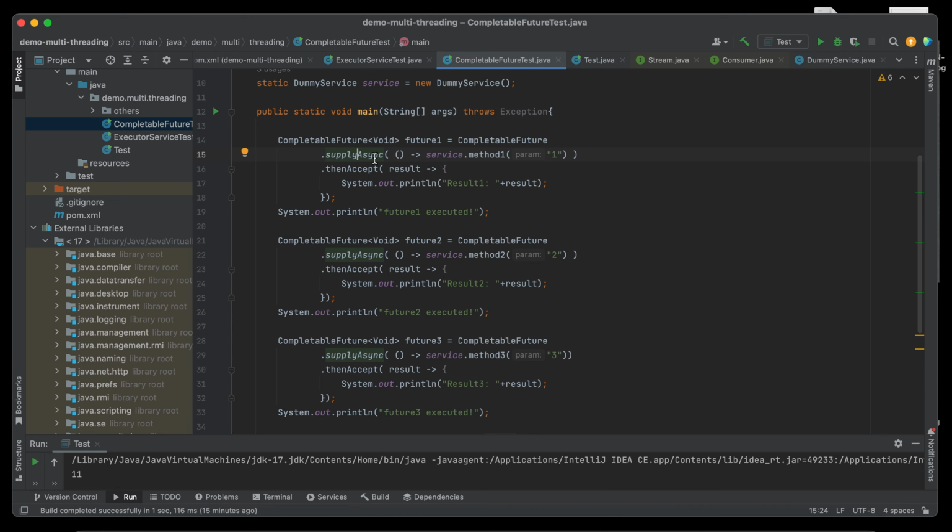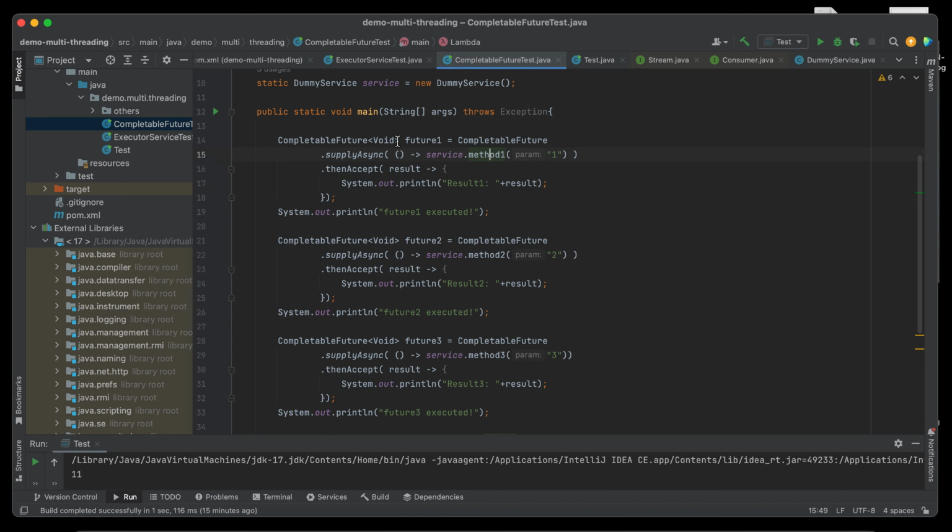This method will just execute the method, but if we want to get the result, then we have to use thenAccept. So we can catch the result and do whatever we want with it. In our case, we will just print out whatever the result is.